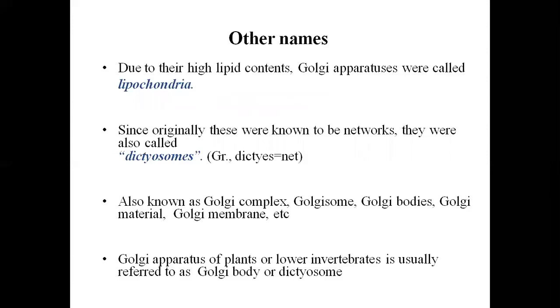So other names are as follows. Due to their high lipid content, Golgi apparatuses were called lipochondria. Since originally these were known as networks, they were also called dictyosomes, also known as Golgi complex, Golgi zones, Golgi bodies, Golgi material, Golgi membrane, etc. The Golgi apparatus of plants or lower invertebrates is usually referred to as Golgi bodies or dictyosomes.